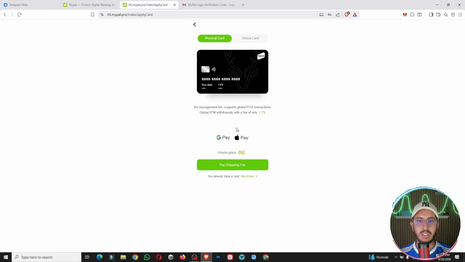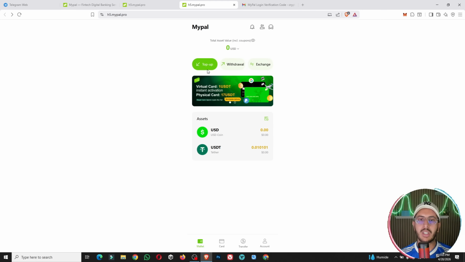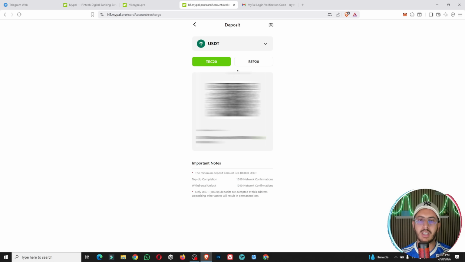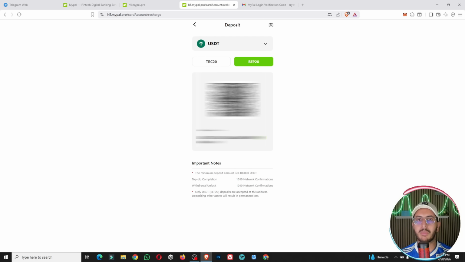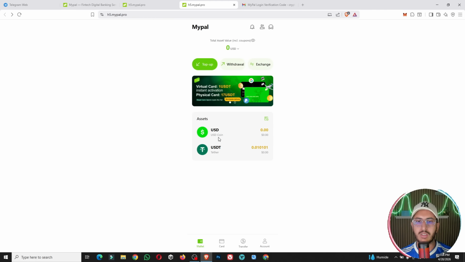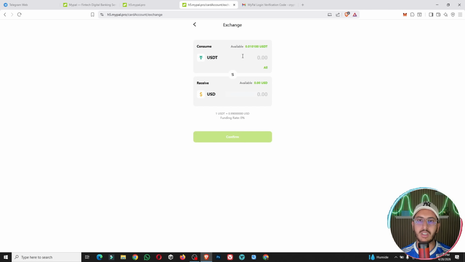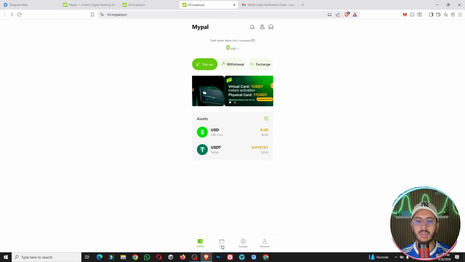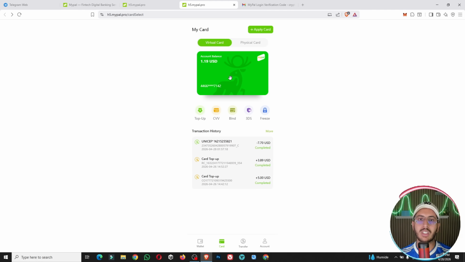You can check here the availability and how you can top up. Just click here top up, and then select your network and your token, like USDT on TRC20 or BEP20. Then you can make a withdrawal from another exchange wallet to this wallet exactly. Just copy the address and, for example, send $10 or $20. Then you can find here your account, your balance. After that, go and make an exchange between USDT and USD like this, and then you can buy your card and use it successfully.